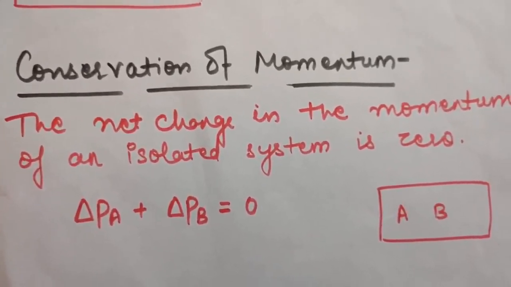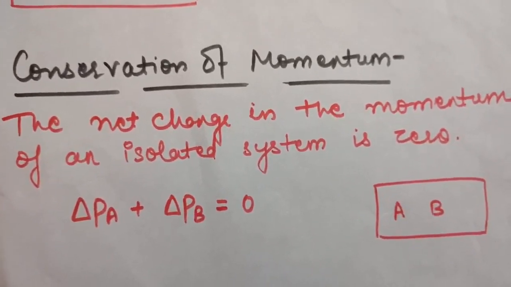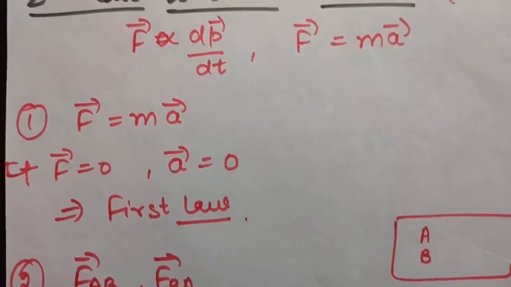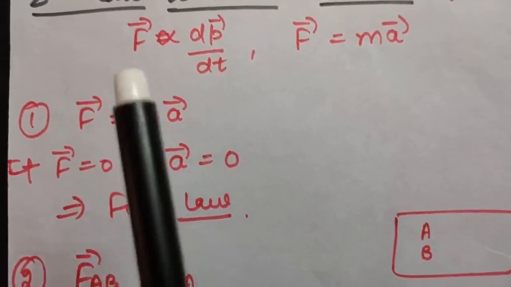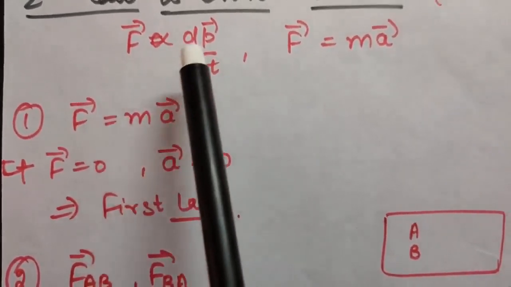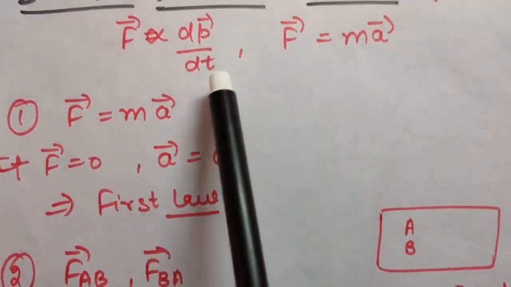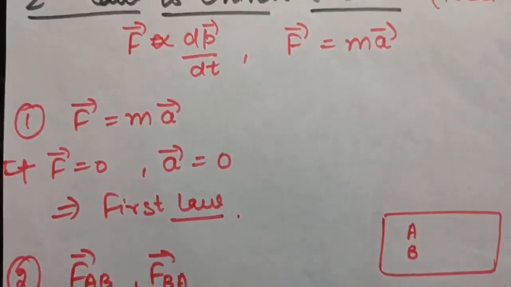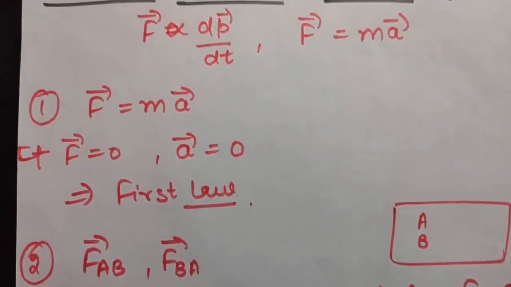Now let us study the topic that the second law is the real law of motion. You have studied two terms in the second law of motion, that is, the net external force is directly proportional to dp by dt, and F is equal to ma. Okay, so now let us conclude the first law from this.